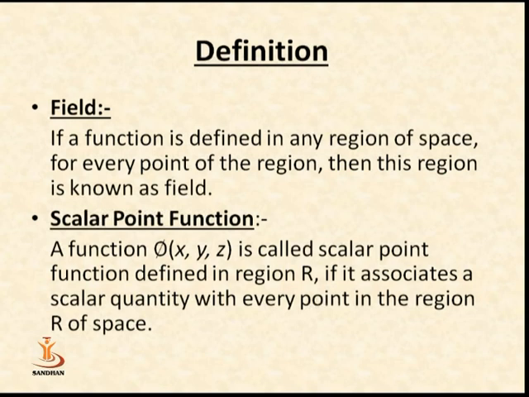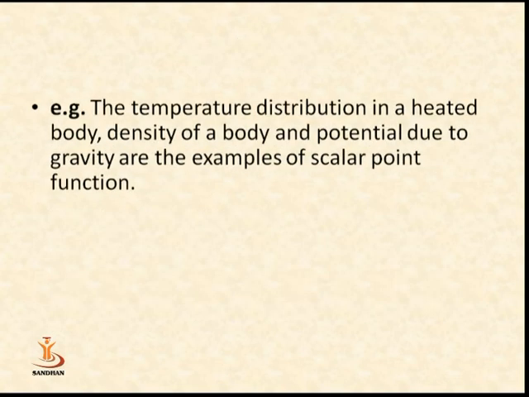A function phi(x, y, z) is called a scalar point function, defined in region R, if it associates a scalar quantity with every point in the region R of a space. As for example, the temperature distribution in a heated body, density of a body, and potential due to gravity are examples of scalar point function.